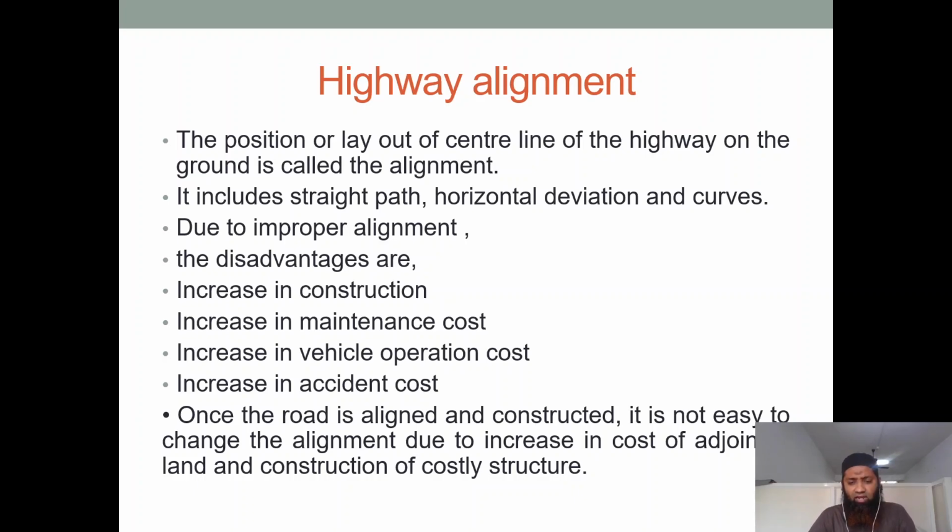Once you have aligned and laid the road, if it is improper, you can't change it. It's not so easy, and it will increase the construction cost also. It is not easy to change the alignment due to the increase in cost of adjoining land and construction of costly structures. As I told you, the structure is also costly. Rigid pavement is also very costly. You come up with cement concrete pavement, it is costly. So we need to properly align the highway. This is very important.